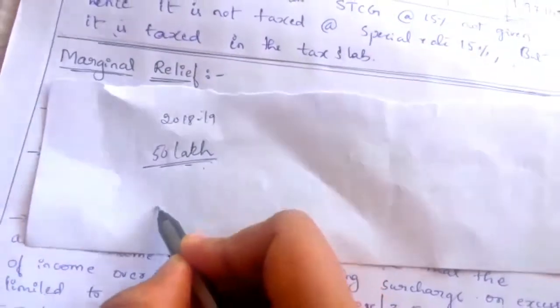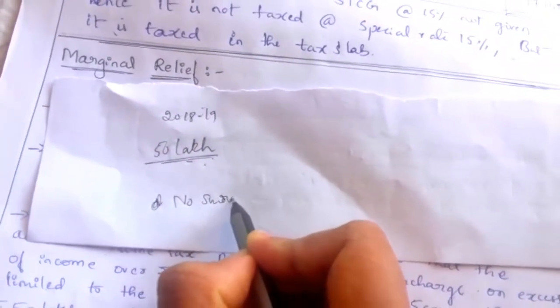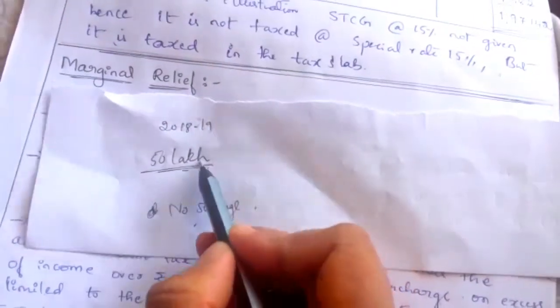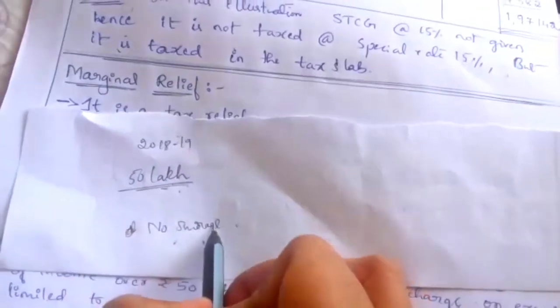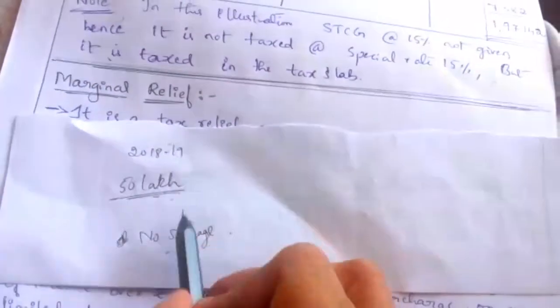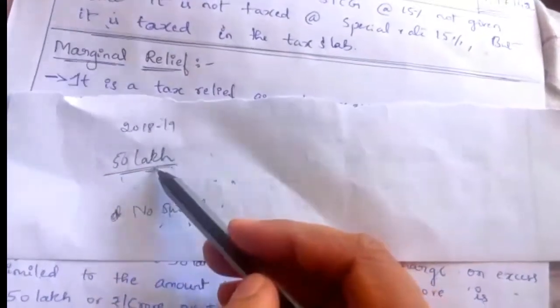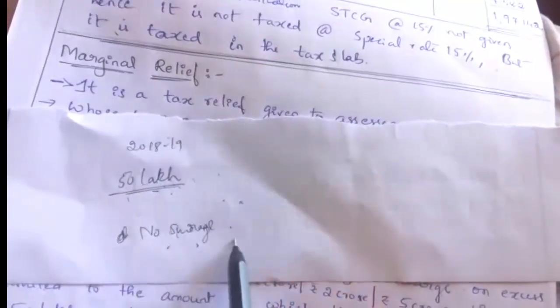Only the normal tax up to 50 lakh income, according to the tax slab. So only that much he has paid, but no surcharge.